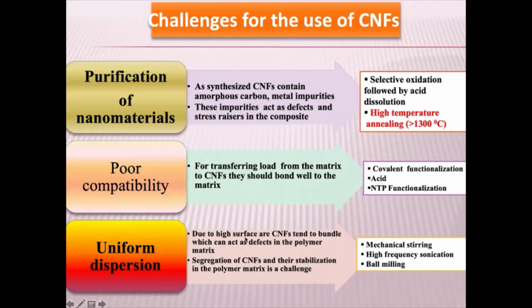CNFs and CNTs try to bundle. And once they bundle, somewhere there is a loose patch. It's like you are dissolving some powder in water and there are some lumps which don't dissolve properly. Then the segregation of CNTs and their stabilization in the polymer matrix is once again a challenge. So these are the issues you normally face whenever you want to handle the carbon.